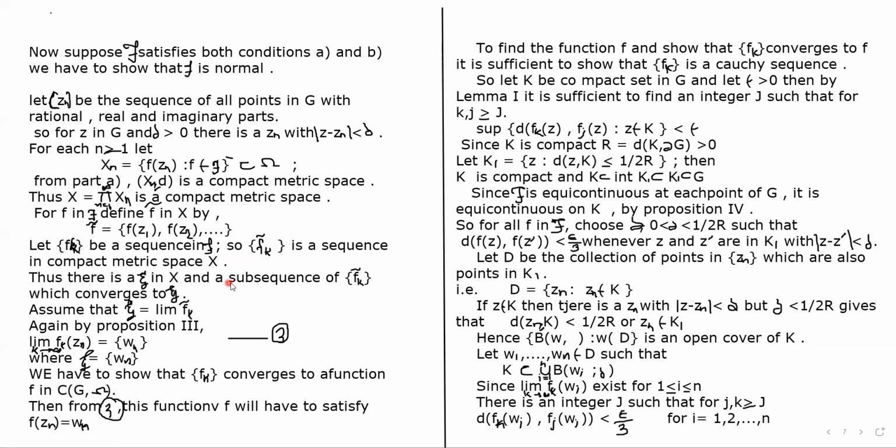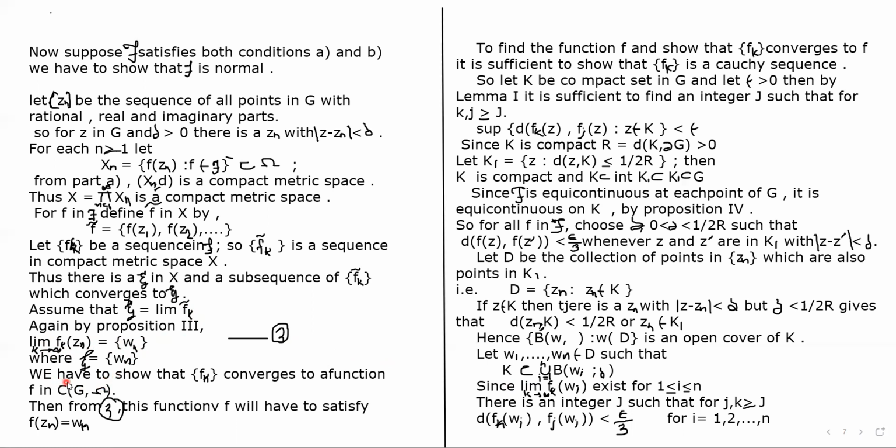So we can write the limit of fk bar equals eta. By proposition 3, which we have already seen, the limit as k tends to infinity of fk of zn equals wn, where the sequence wn equals eta.